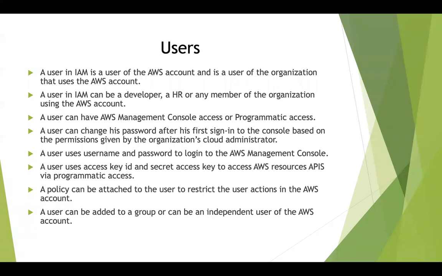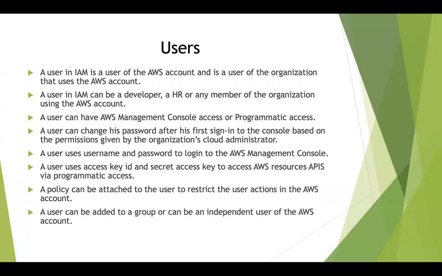Management console access is nothing but logging into the AWS console as an IAM user or as a root account user. Programmatic access is something that you use to interact with the AWS services and resources by providing access key ID and secret access key to access the AWS APIs. Okay, so let's say that you are talking to the AWS management console through your Java code or through your Python code, or let's say you are using the command line interface with the AWS CLI.